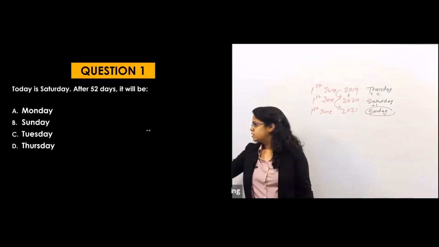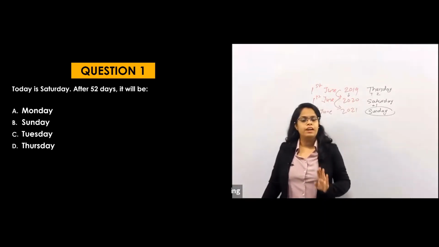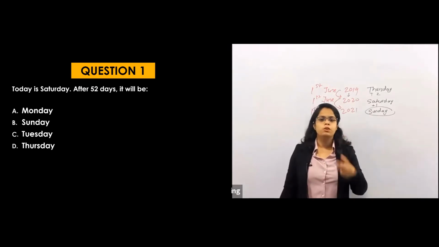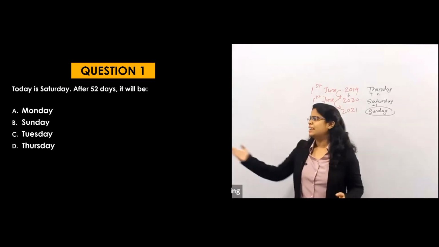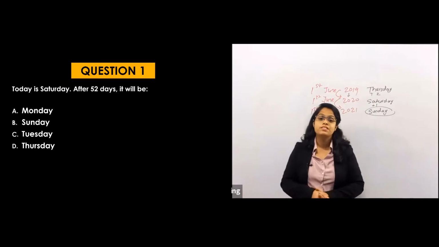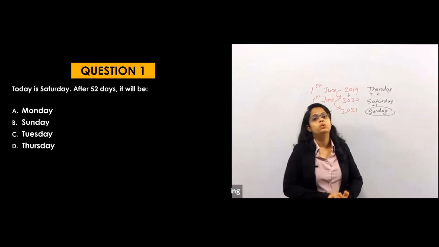Okay. So I just have to find the odd days. 52 by 7, 7 7s are 49. What will be the remainder? 3. So that means 3 odd days. So let's add 3 to Saturday: Sunday, Monday, Tuesday. So the answer is Tuesday. You can solve orally too, if you know the concept.